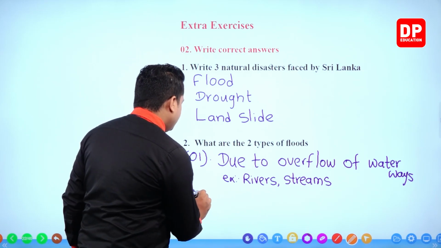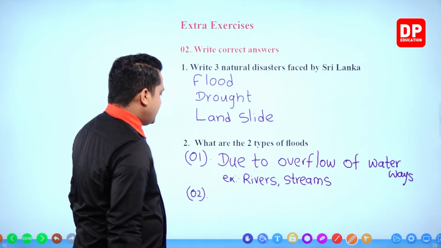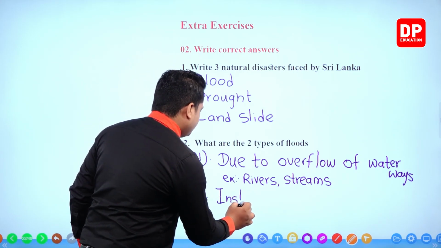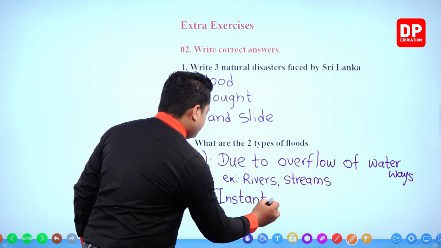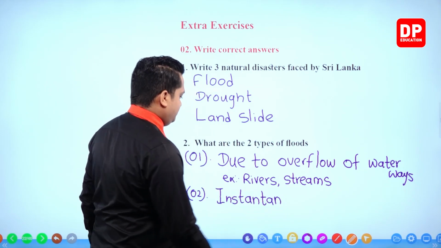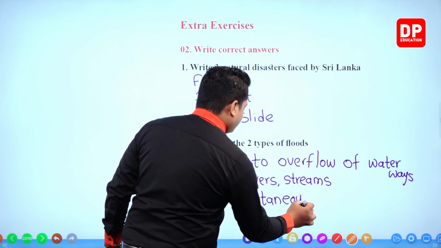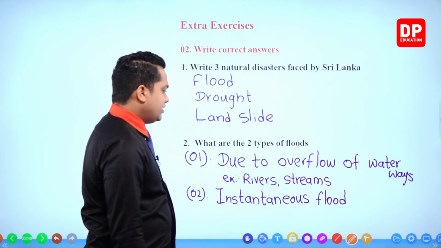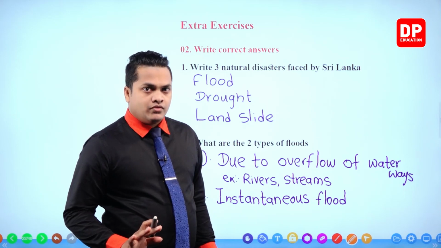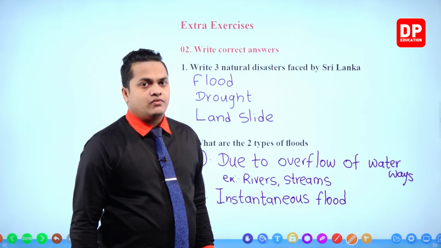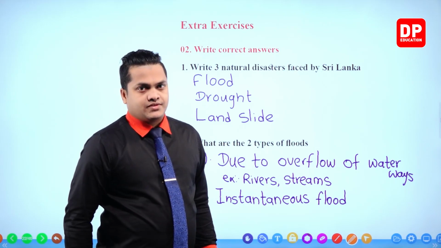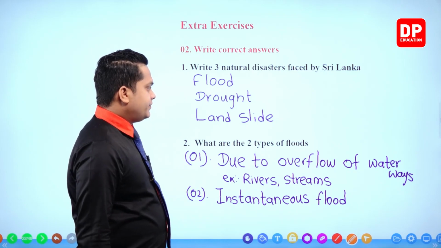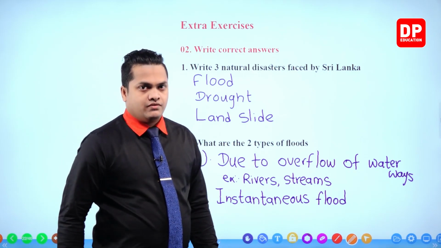Then the second one is instantaneous flood. Instantaneous flood occurs due to blockage of drainage systems, mainly because of blocking of drainage systems in urban areas. Okay, right. So these are the 2 main types of floods.